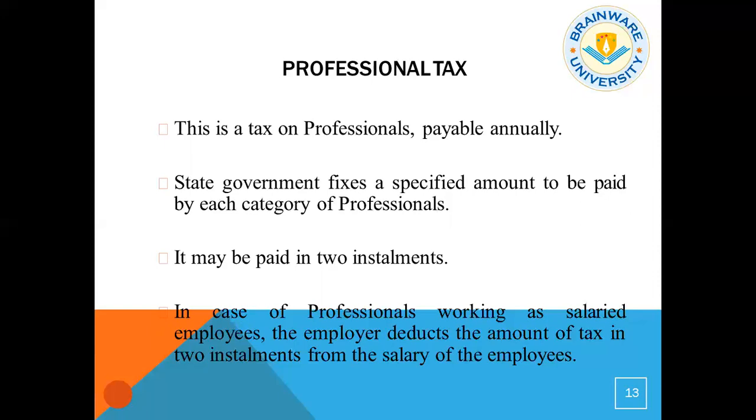So you have to pay the income tax. Suppose I am a salaried person, whatever income I am getting from the salary, I have to pay the income tax to the government. That is my responsibility. But when I am getting the salary from my employer, the employer will deduct the professional tax and submit the amount to the state government. So it is not my duty, but that does not mean it is an indirect tax. Here, the burden is not shifted. The amount is actually deducted from me. So it is a part of the direct tax.